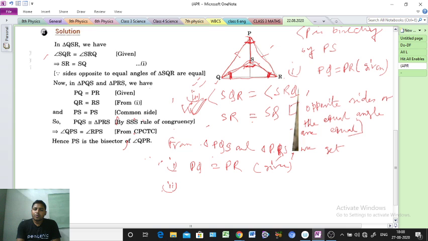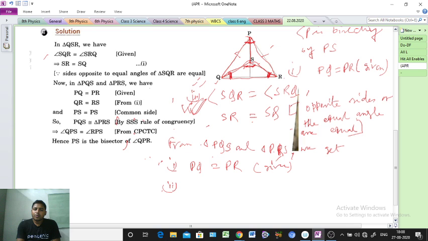Clear or not? Two triangles are congruent means two angles are equal. Which two angles? Angle QPS and angle RPS. That means angle QPS equal to angle RPS.